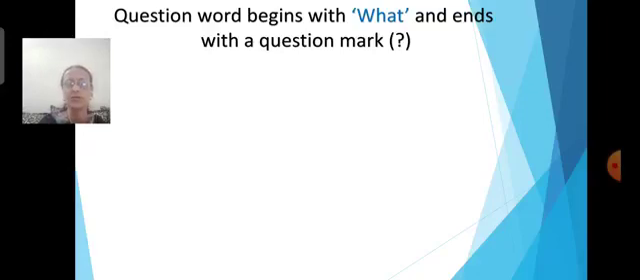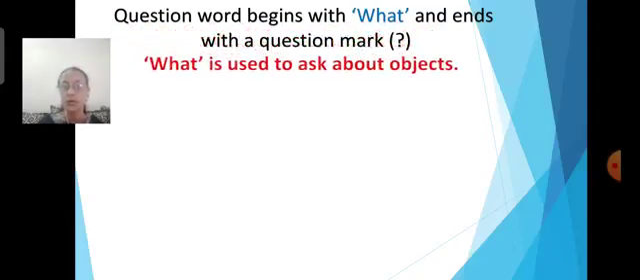The question word begins with what and ends with a question mark. Correct? Question word begins with what and ends with a question mark. Whenever you write a question, you have to put a question mark at the end of the question. And the question begins with what? Yes? Correct. Then, yes, so you know now many.